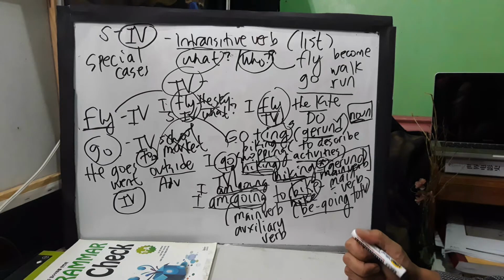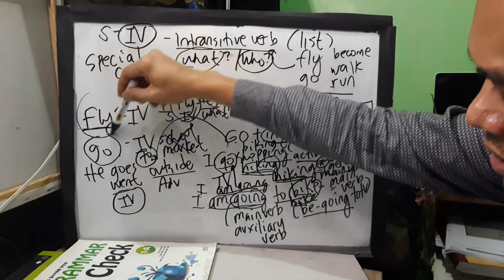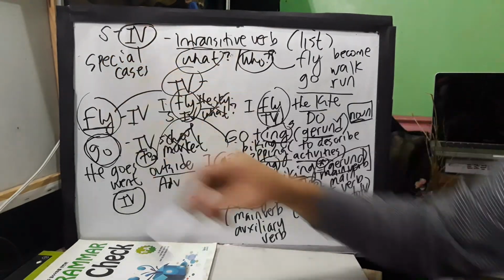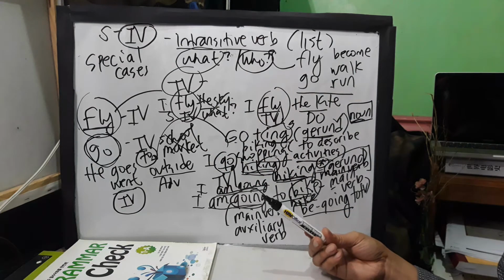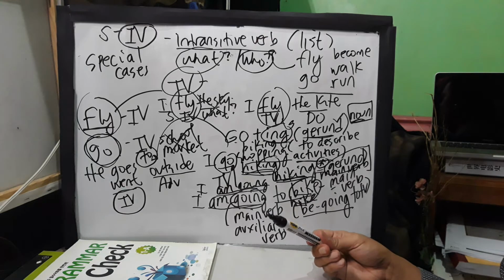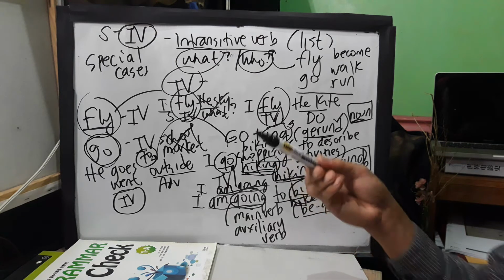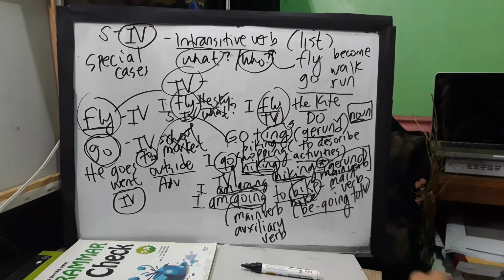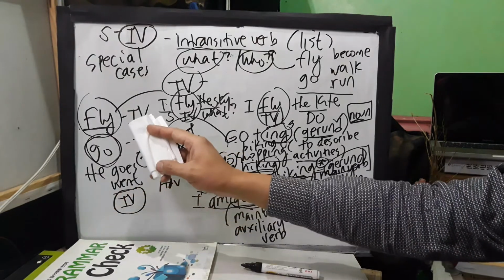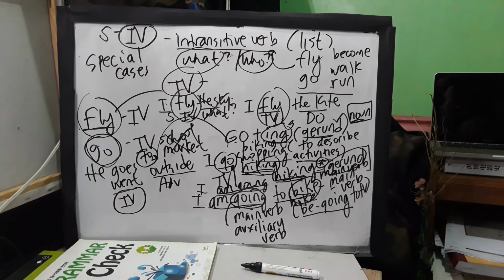So again, guys, intransitive verb, just like the earlier examples that I gave, they can also be what? Transitive verb. That is why when you check the list of verbs that you can see on the net, if you could go over and check the meaning of each verb, you can check out that fly is not only intransitive. It can also be what? Transitive verb, and it has a different meaning.